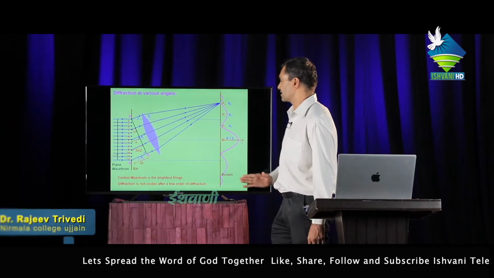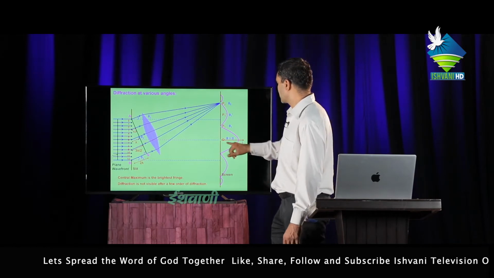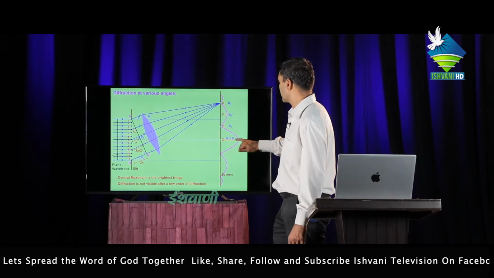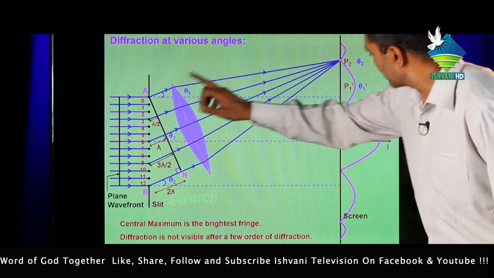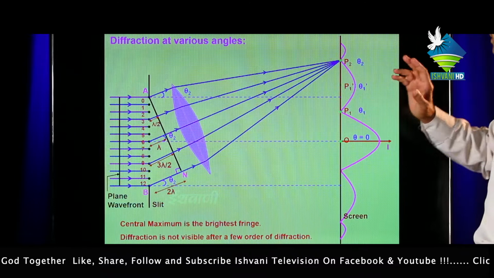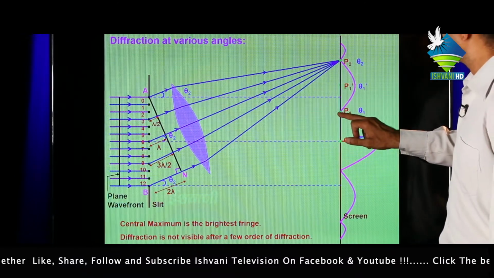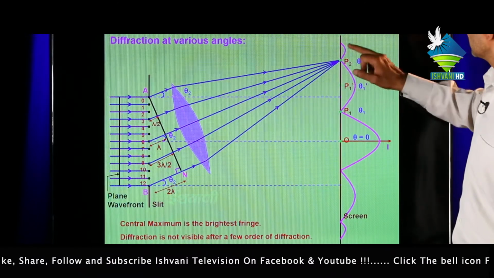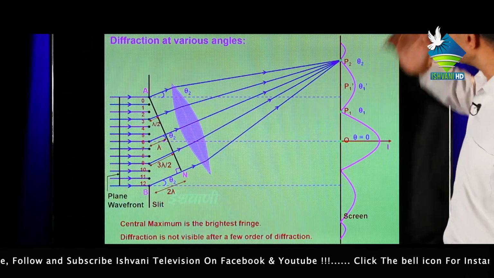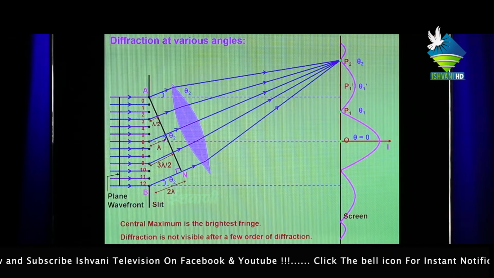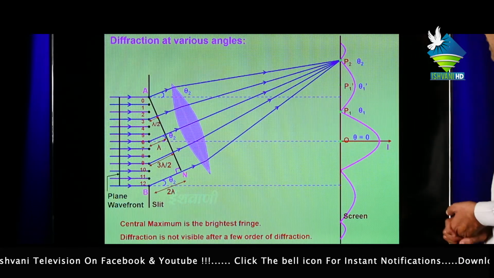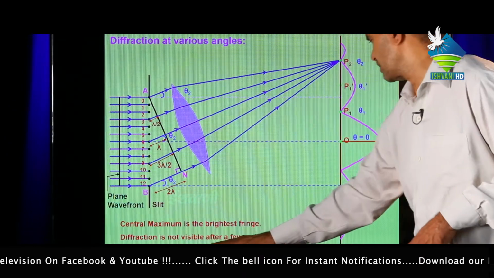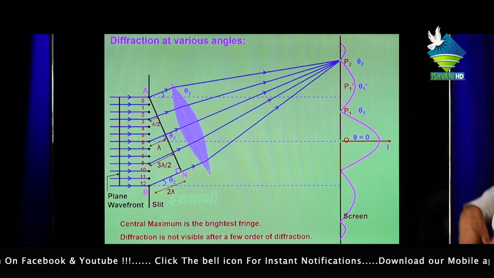Means the central maxima of the fringe is obtained at angle theta equal to 0, and if the light ray is diffracted at angle theta 1, then we get the first maxima. This is called the second maxima. Means we get first, second, third, etc. maxima except the central maxima. Diffraction is not visible after a few orders of diffraction.